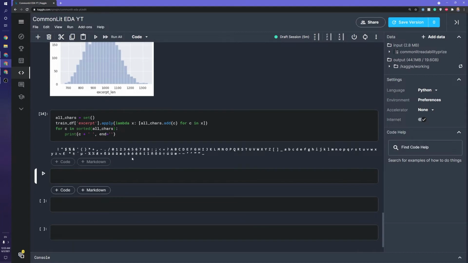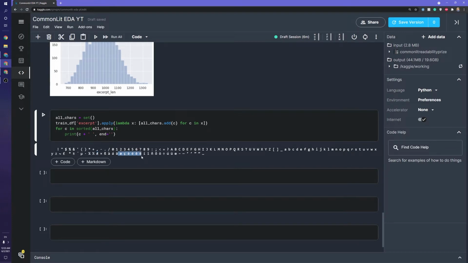So here we can see, okay, this is interesting. And it's sorted, in terms of character numbers. So let's see, we have some special characters. We have some numbers, uppercase letters, lowercase letters. That's all expected. Here though, I will say is a little bit weird. Probably not too weird, but we have a degree sign, a plus minus, a nano, a weird thing for a fourth and a fifth, this AE. And then some accents.